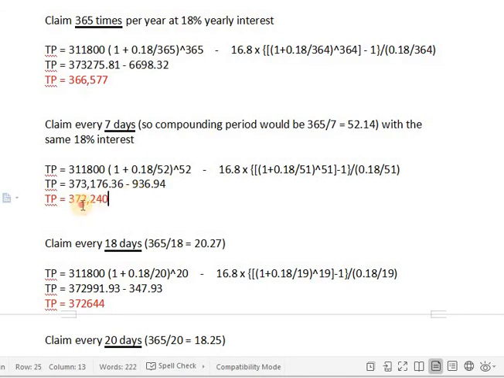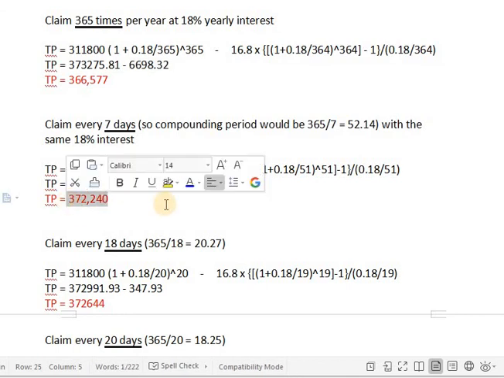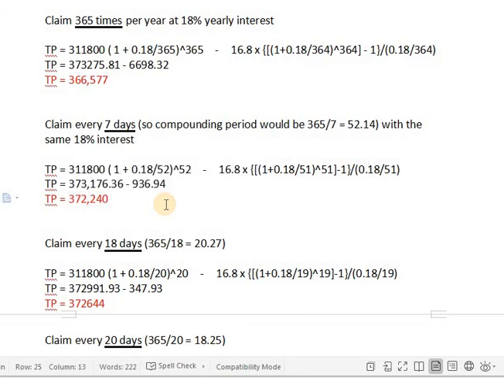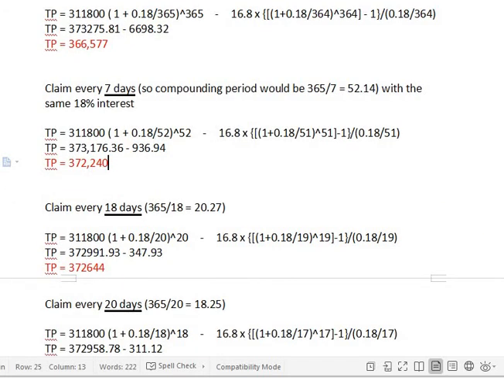So my overall profit, which is what we're interested in here, is 372,240, right? So for me, the optimal is going to be 20 days. Or about, right? Because I'm using 18%, whereas it's somewhere between 18 and 19% interest at the moment. And you're never going to really know exactly what it is on the specific day that you want to calculate it, unless you want to do this every single day. Anyway, so this is a ballpark. So for me, ballpark, I'm looking at about 20 days.